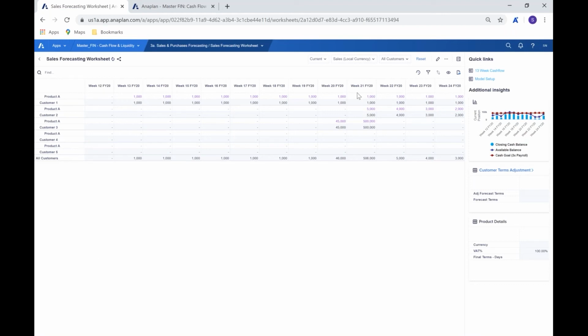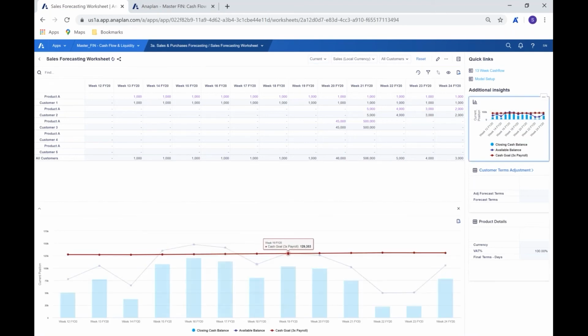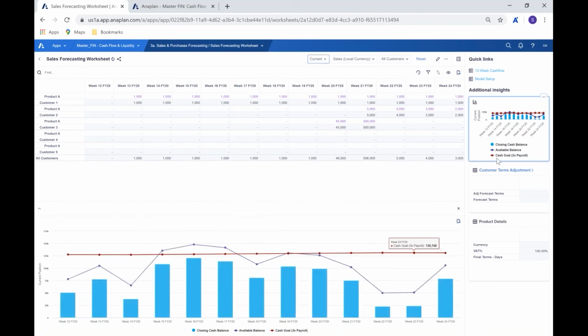And in this, we're able to look by customer, so we can see those products by customers, as we were saying, and we're looking by week. So we're looking from our week 12 through to our week 24. On the right-hand side here, we can see some additional insights. So we can pull through that chart that's giving us a real-time update of what's happening in relation to our closing cash balance, our available balance, and our cash goal for 3 months or 3 times payroll.